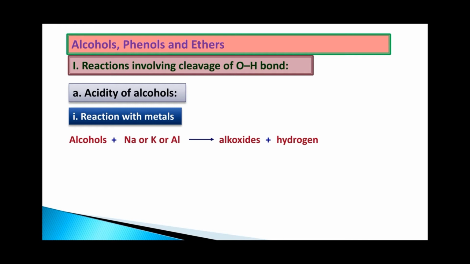Let us see the reaction. ROH on reacting with sodium, we are going to get RONa. Just now I told you RO minus are the alkoxides. Since the metal is sodium, O minus will react with Na plus to give rise to RONa. That is, sodium alkoxide will be formed along with hydrogen gas.